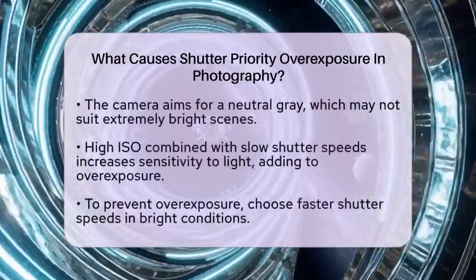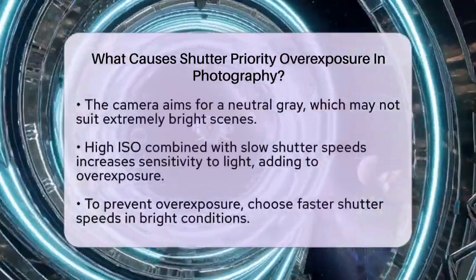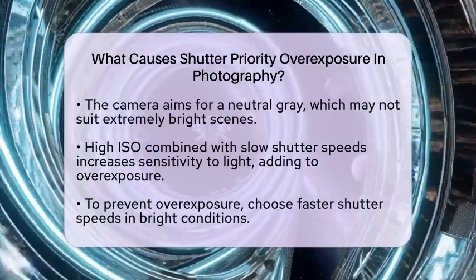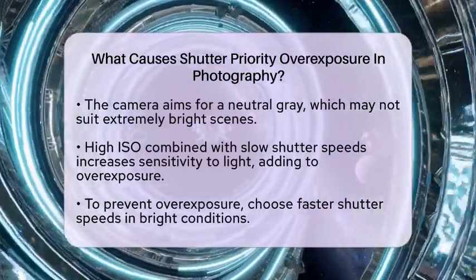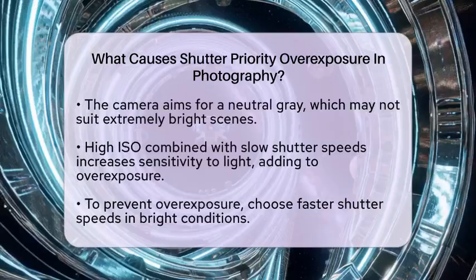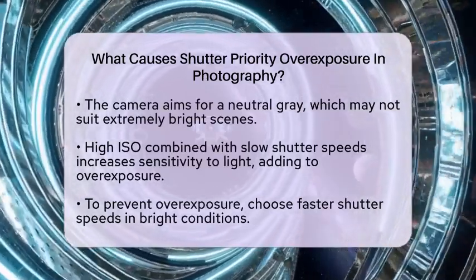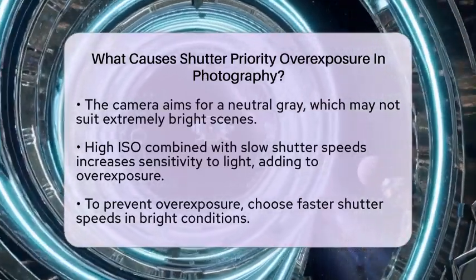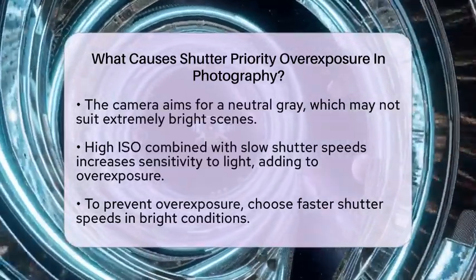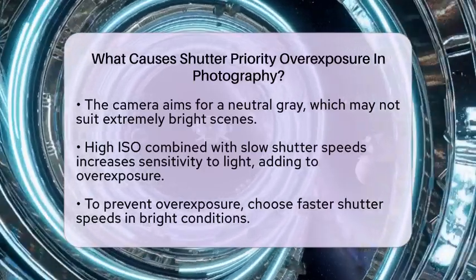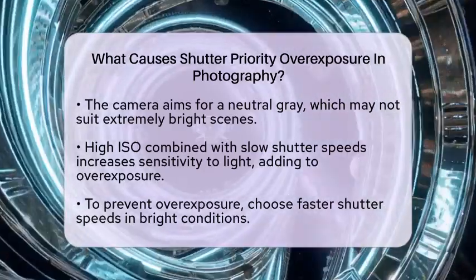Scene brightness is another consideration. The camera's metering system aims for a neutral middle gray. Bright scenes like snow or beach sand can trick the meter into overexposing. The camera tries to tone down the brightness, but in shutter priority, the aperture adjustment may not perfectly compensate, leading to overexposure.